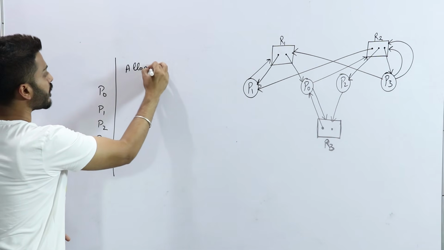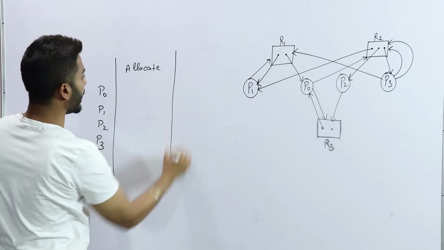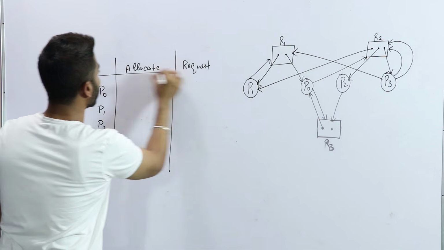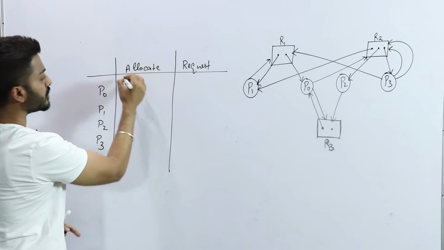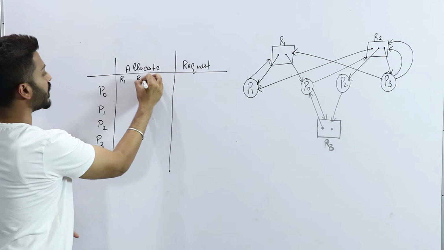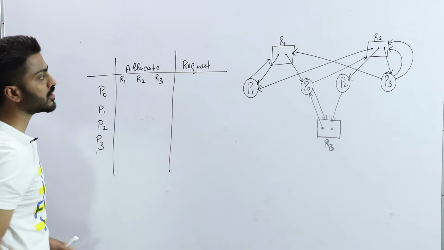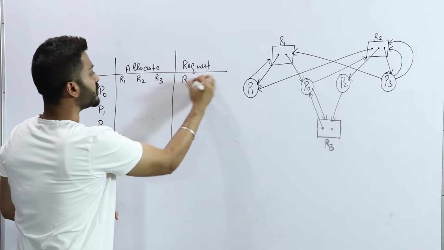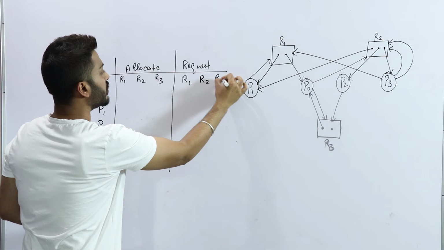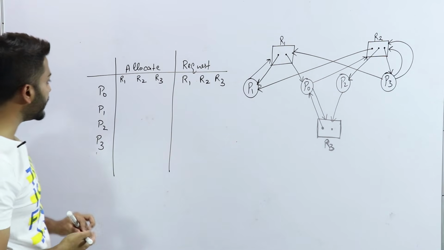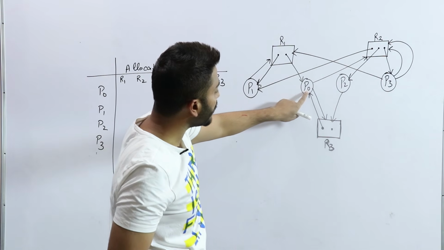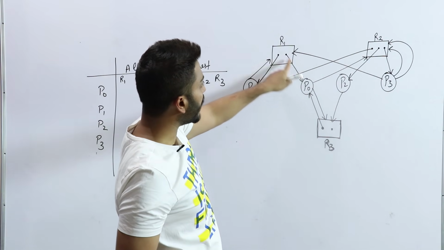Allocation and request. What are the resources? R1, R2, R3. Just write in the request also R1, R2, R3. First of all, fill the entries 0, 1, P0. Check P0. P0 is having R1.